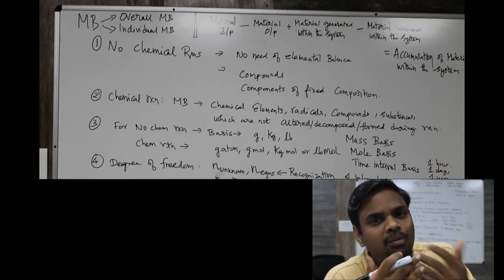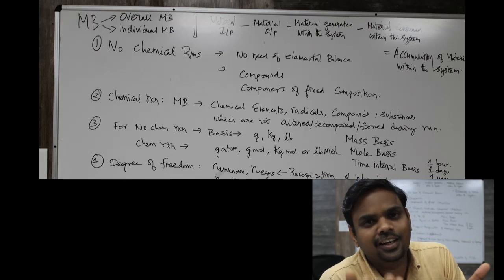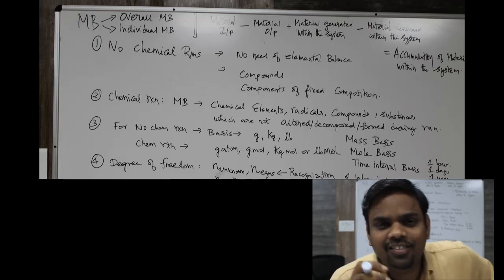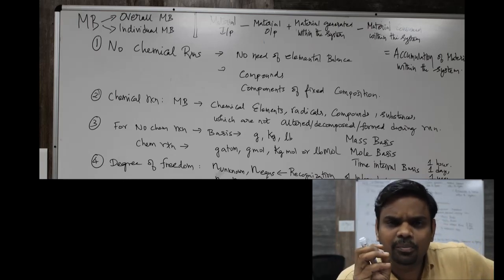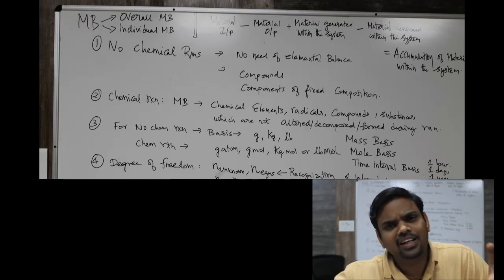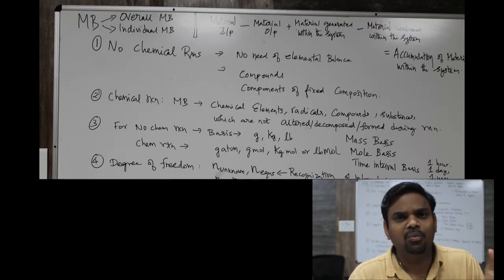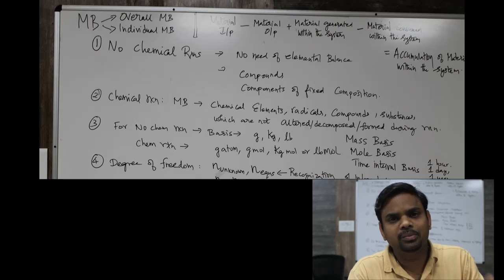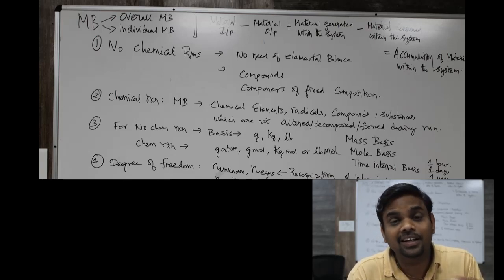So that way we don't take part in the other extraneous reactions. If a material like nitrogen present in air does not take part in the reaction, it is easier for us to do the elemental analysis for nitrogen. Once we determine how much air is entering the system, this much air means this much mole percentage is nitrogen, and that much is present in the air entering the system.